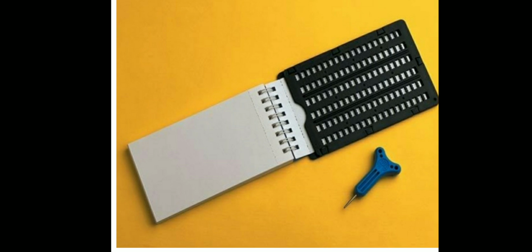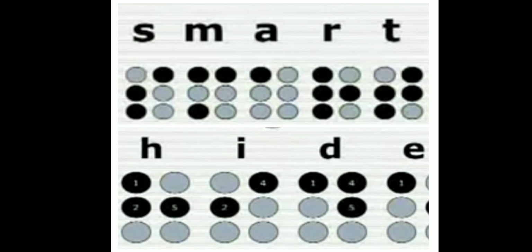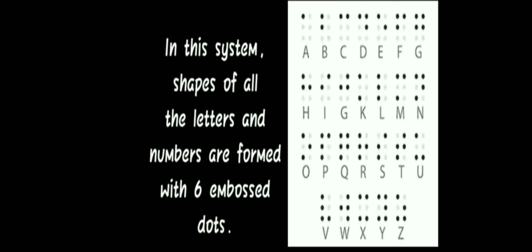Here you can see a scale and a pointed pen. This is used in Braille script. Like here, we can write the word smart, and in the next line we write it with the help of the Braille alphabet. In this system, shapes of all the letters and numbers are formed with 6 embossed dots.